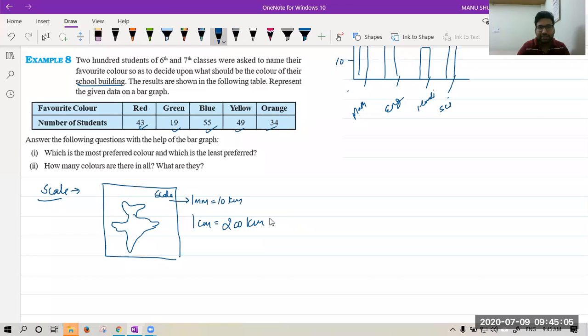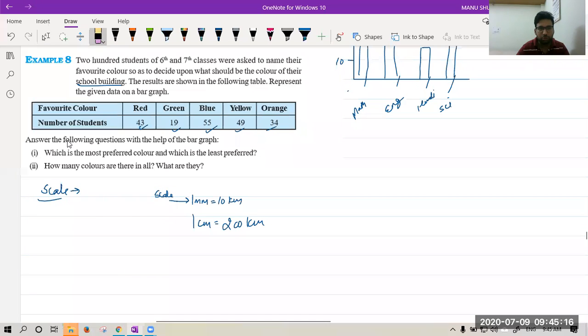Now, in our case, please tell me what should be the scale. One second, let me take an eraser. In this question, let us first write the minimum value and maximum value. Yes, beta, it can be our choice, no issue. We can make any scale, whatever we want. Let me take a pen.